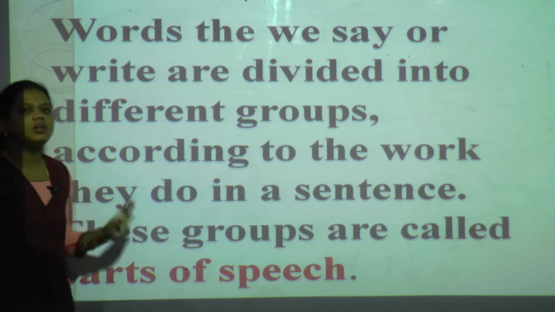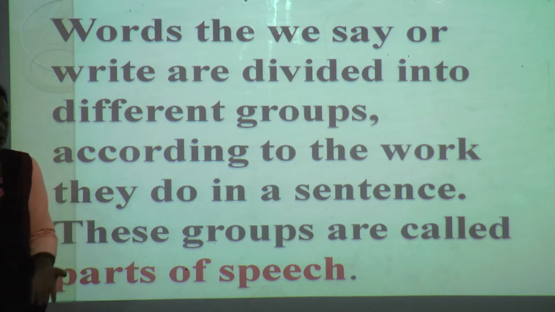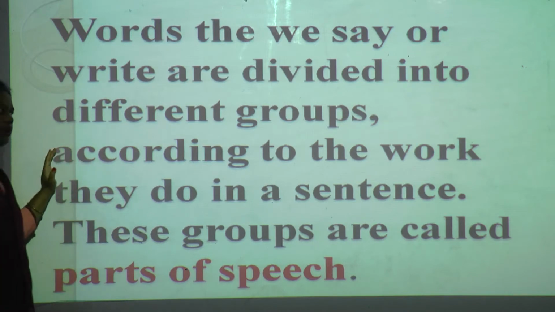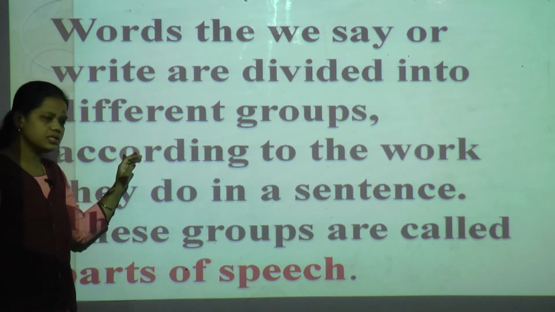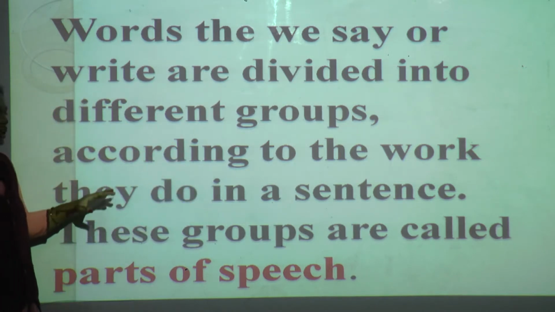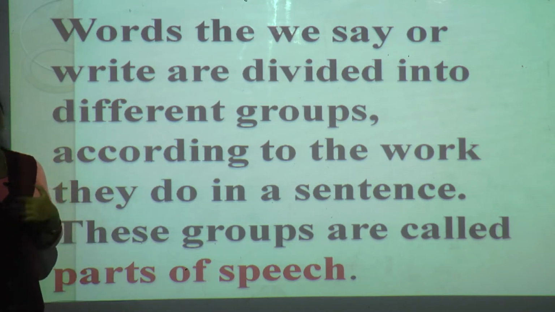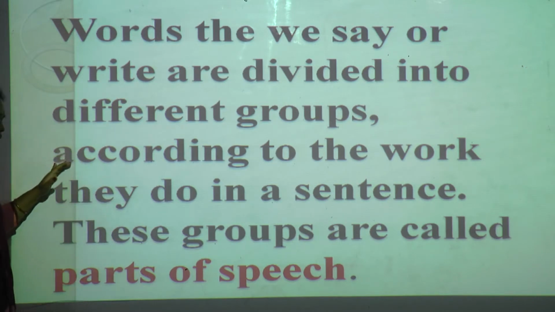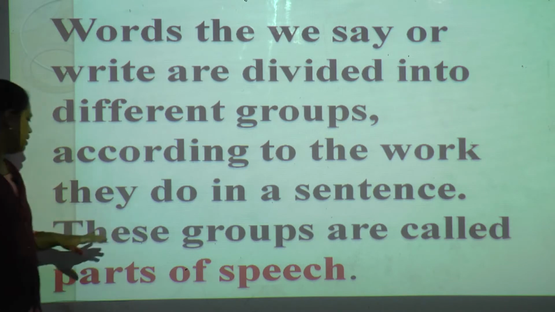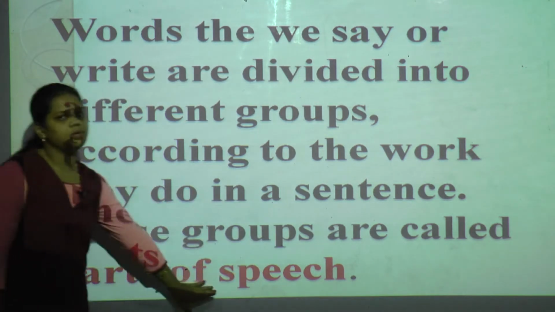So the words that we say or write, we divide into different groups, and we see the work they do in the sentence. These groups are called parts of speech.